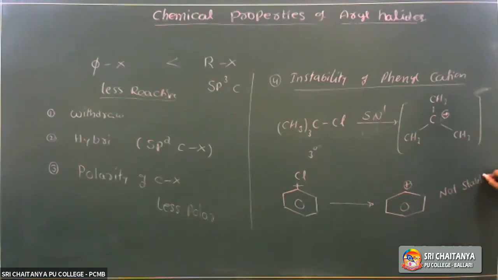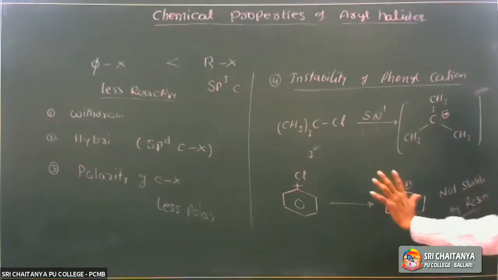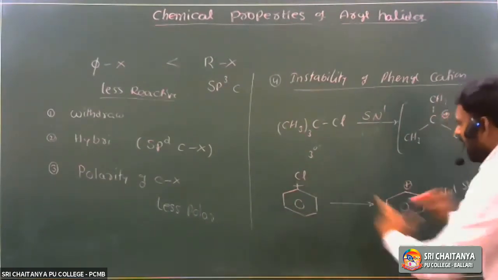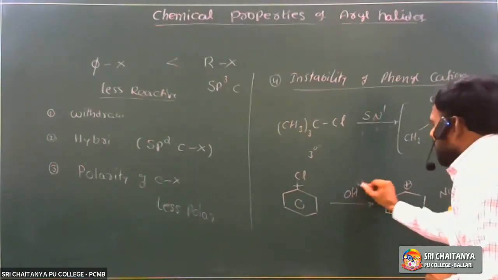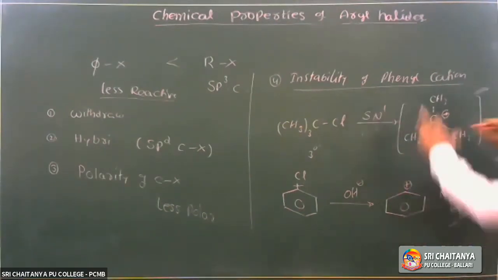It is not stabilized by resonance. Hence the SN1 mechanism is ruled out, which means substitution of halide by OH minus ion is not possible. That means less reactivity.